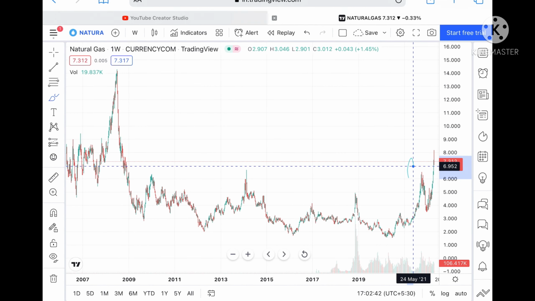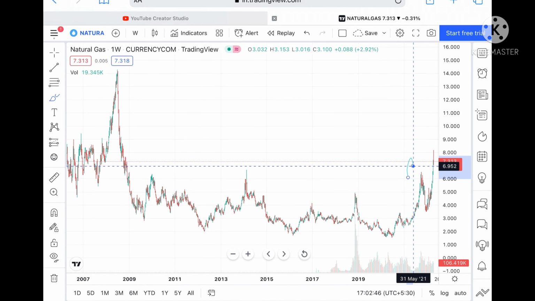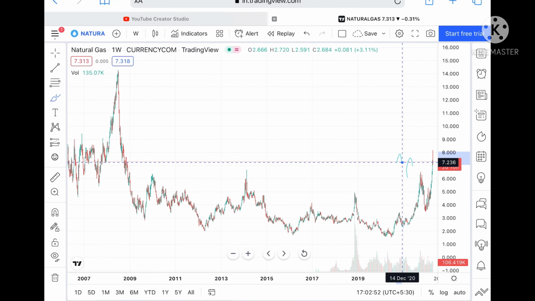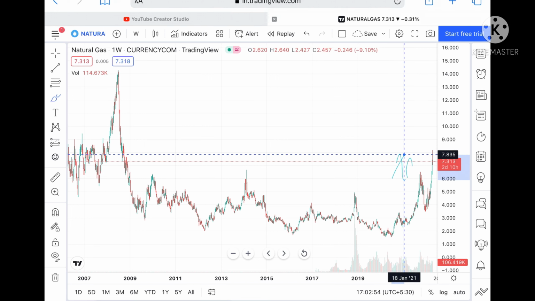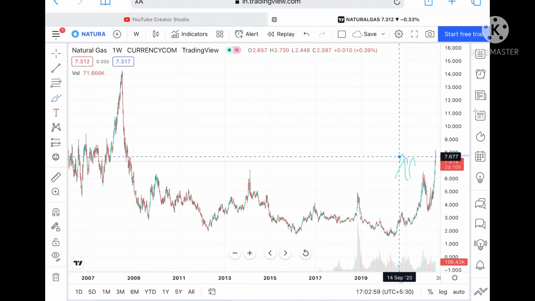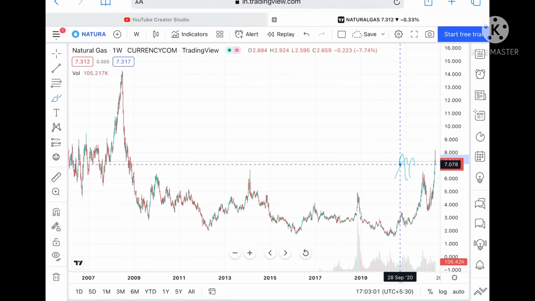a level of 6.952 if this particular level didn't sustain, and from there we can see it can go further low towards a level of 7.239. Okay, if this particular level didn't sustain, then we can see it can move to a level of 7.239, and from there if it goes below that level, then we can see it can go further low